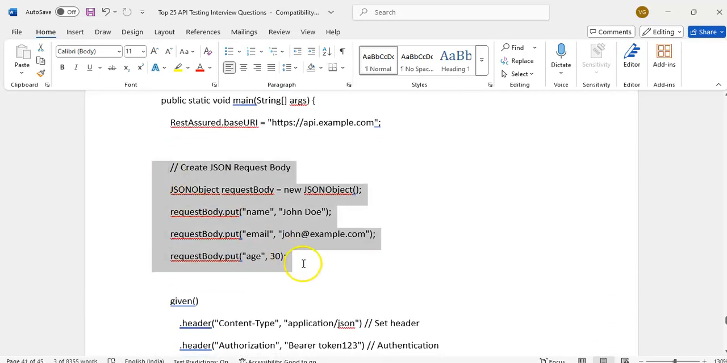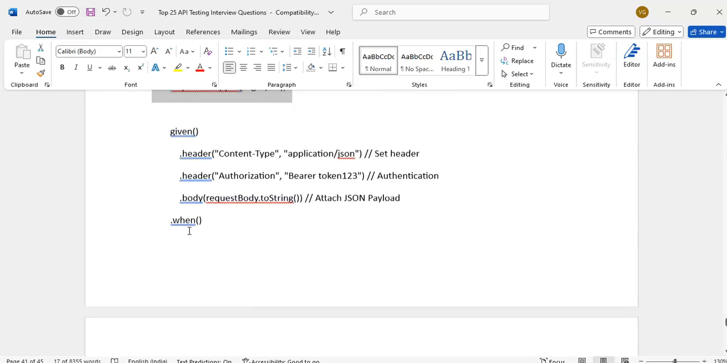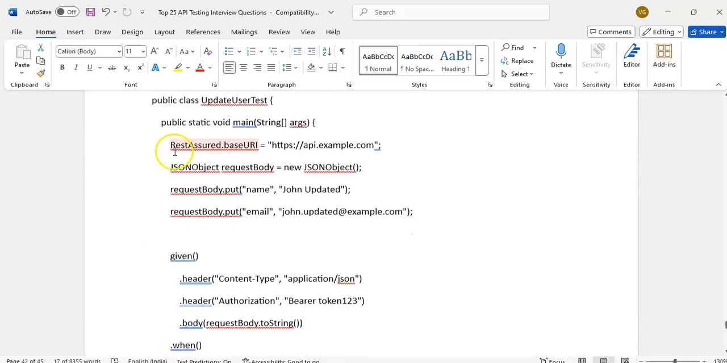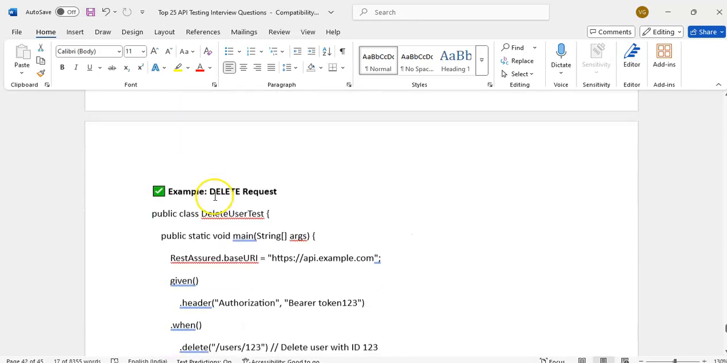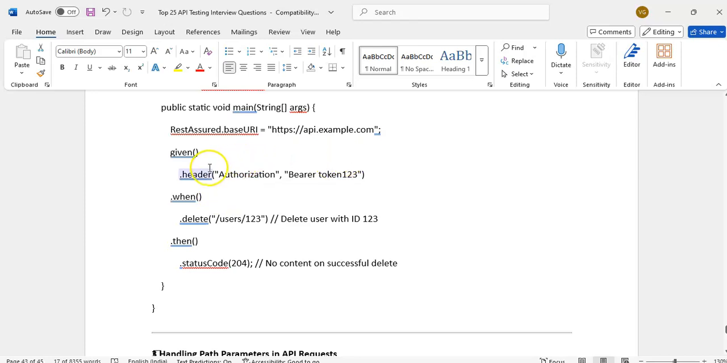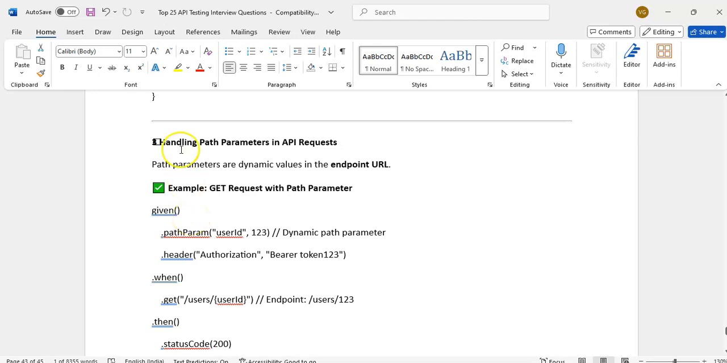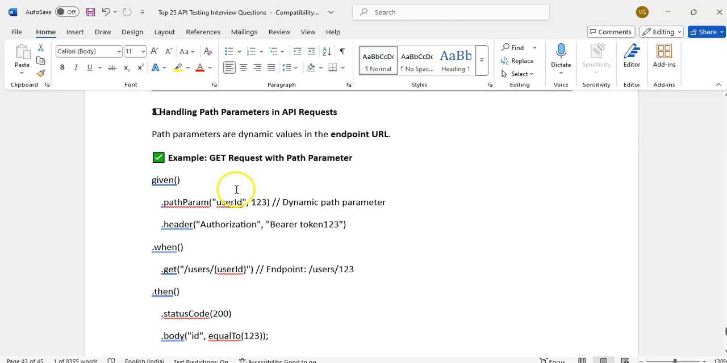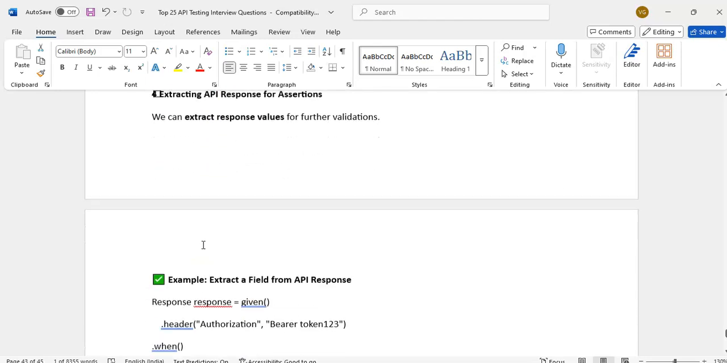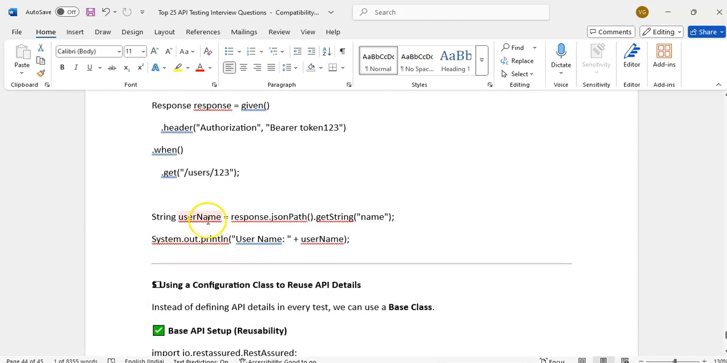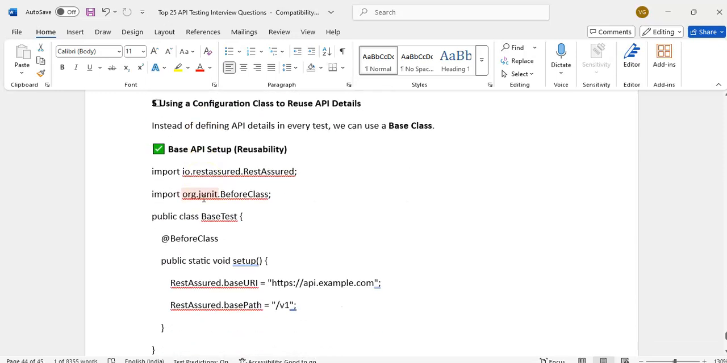Then POST request. For a POST request we have to send the body. PUT also we need to send the body. DELETE is just like a GET only. Which resource we want to delete. Handling path parameters, query parameters: by using REST Assured we can do all these things. Whatever we can do in Postman, the same thing we can do in REST Assured also.